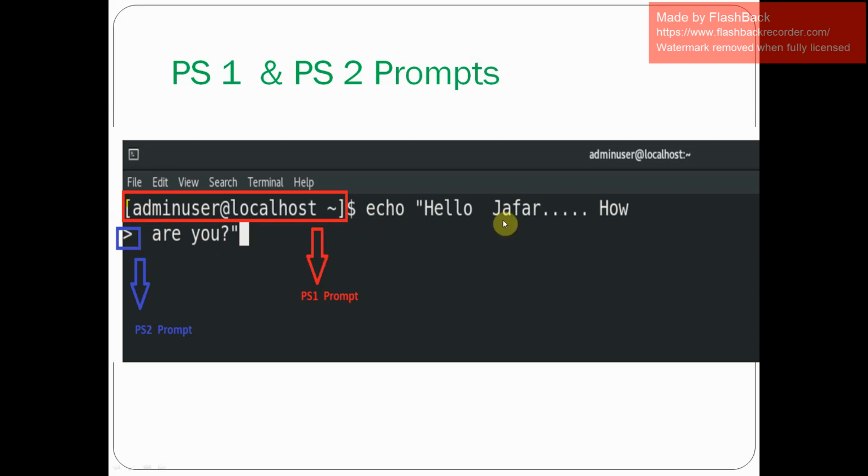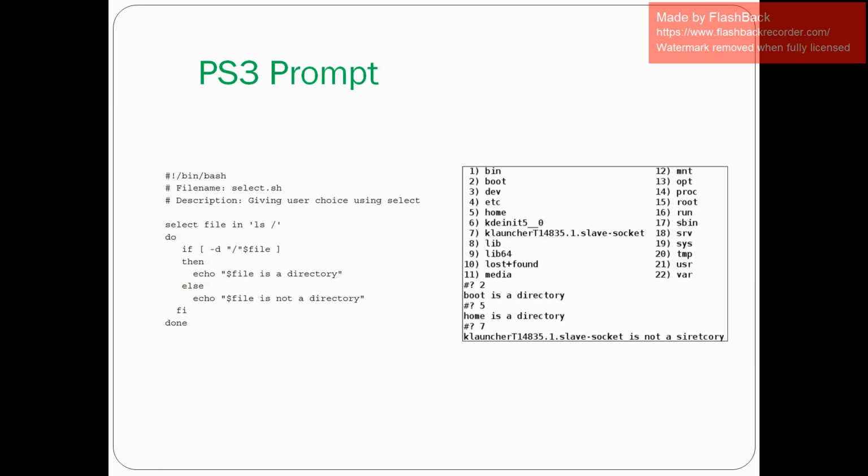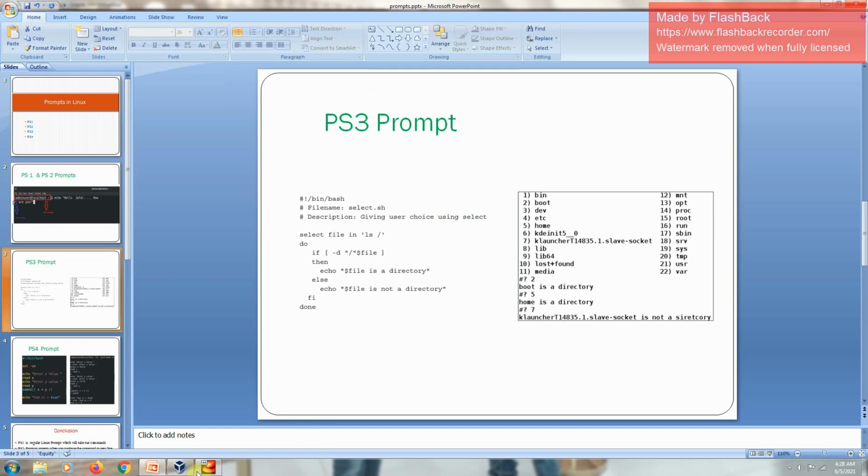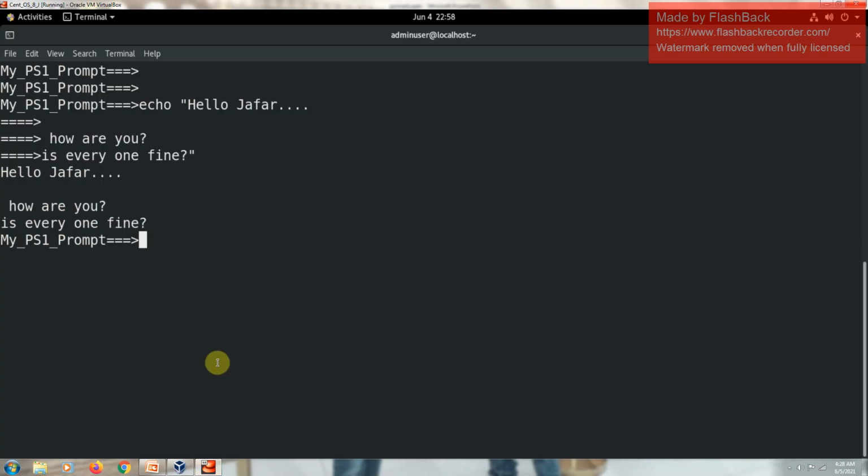The PS2 prompt is basically for whenever we are continuing a command on the next line; automatically the PS2 prompt will come into the picture. Now we'll discuss what the PS3 prompt is. The PS3 prompt is only applicable in menu driven shell programs. If I display the value of PS3, let me clear it.